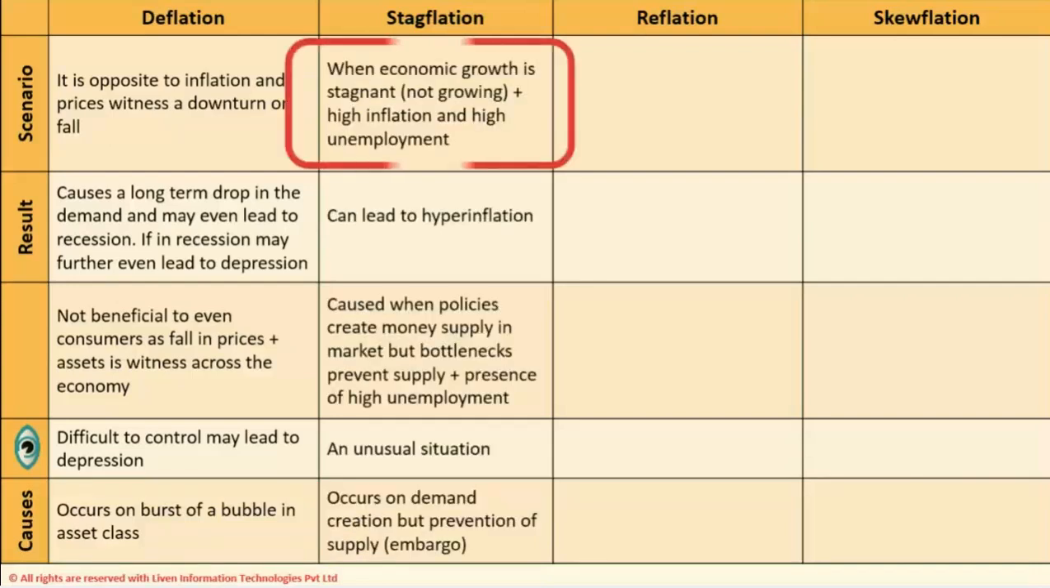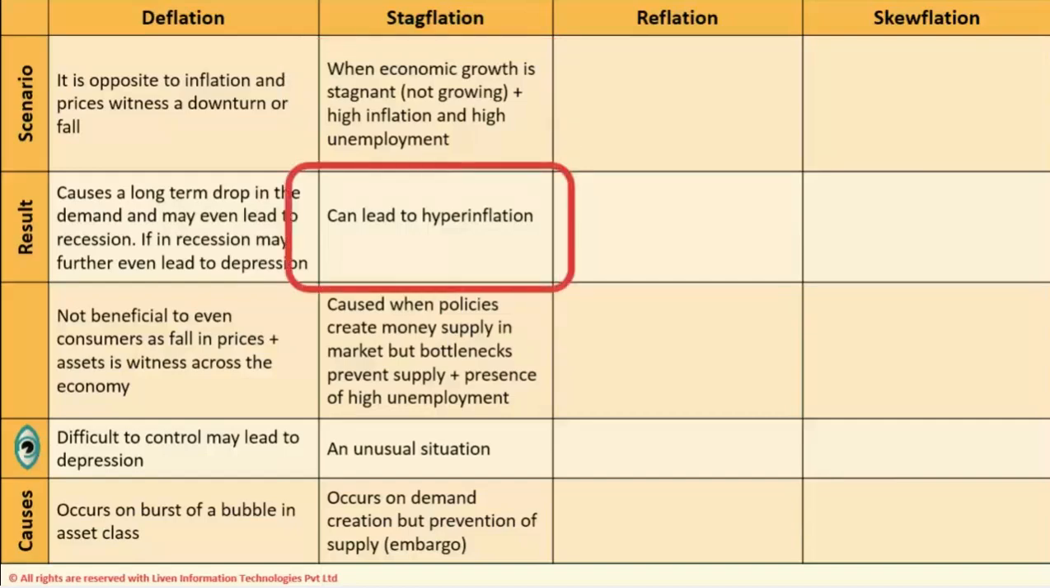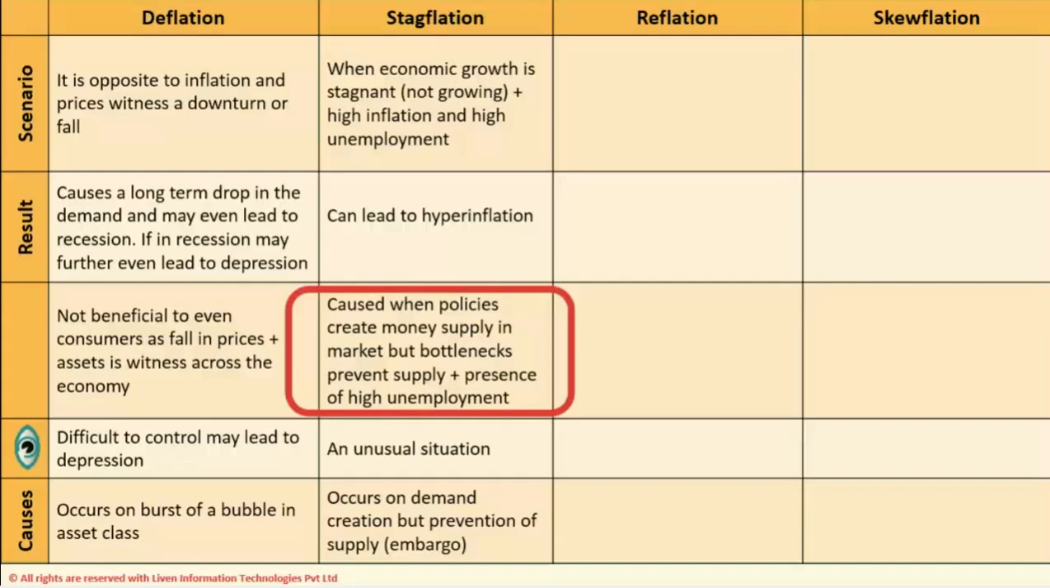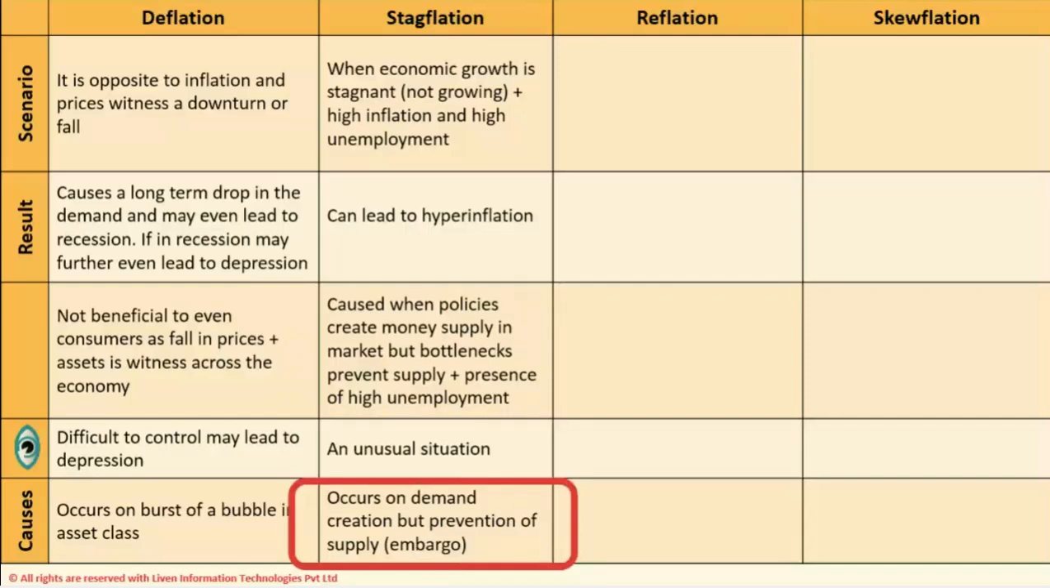In case of stagflation, when economic growth is stagnant, that is not growing, plus there is high inflation and high unemployment, that is when stagflation exists. Can lead to hyperinflation and caused when policies create money supply in the market, but bottlenecks prevent this supply and there is presence of high unemployment. This is a very unusual situation. Occurs on demand creation but prevention of supply. For example, embargo. Embargo means an international action to stop something or someone.